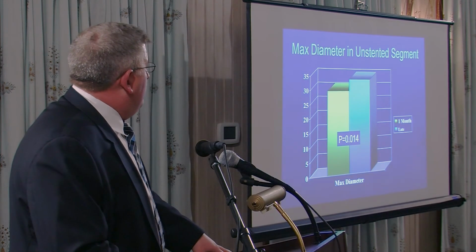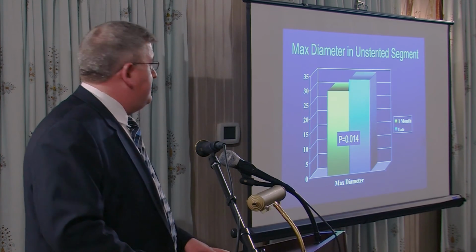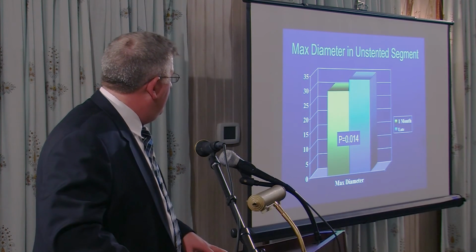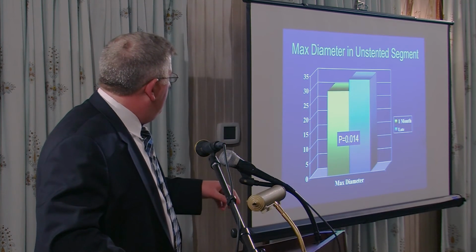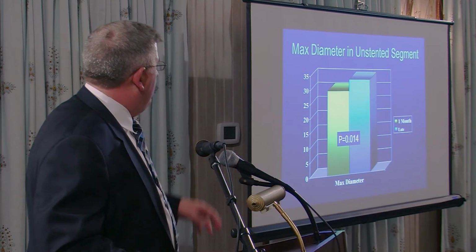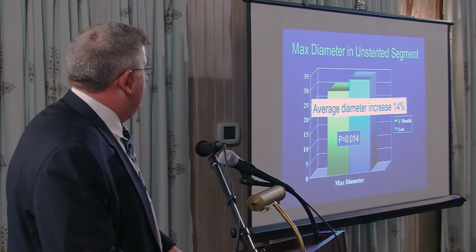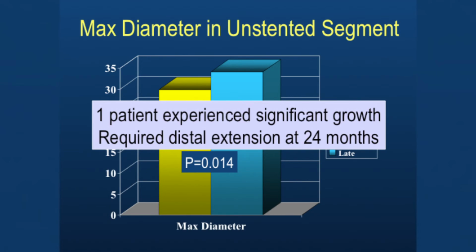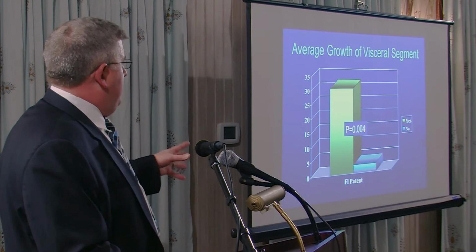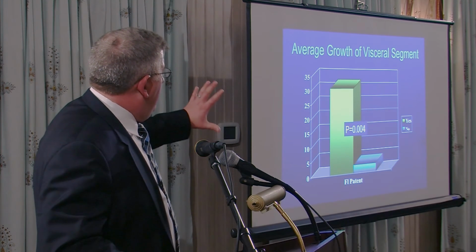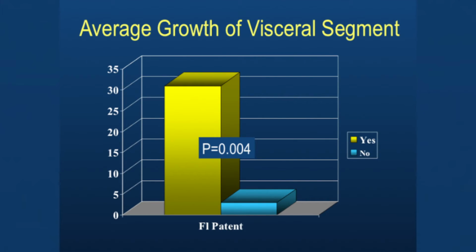Next. We look at the maximum diameter in the unstented segment. It did grow, but it didn't grow much. It was significantly different between the two at 1 month and in late follow-up, but it was a small growth. Next. And the average diameter increase was only 14%. One patient did have significant growth that required a distal extension of a stent graft. Next. And when we looked at the average growth in the visceral segment, I think this is an important thing here. This is looking at patients that had false lumen that were patent versus thrombosed. The yellow is patent and the blue is thrombosed. So if your false lumen was thrombosed, you didn't grow. And if it was patent, it grew quite a bit.